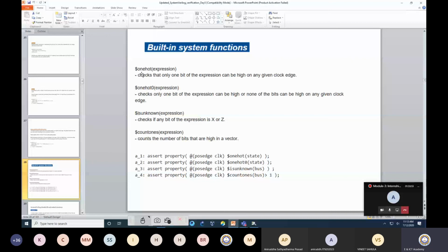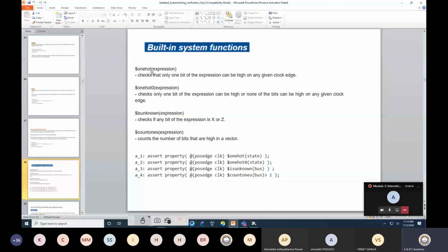So one hot, what will it do? One hot will verify whatever random bits are generated. Let's say I am defining A, which is 8 bit. When I define A as random, it will randomize the value.